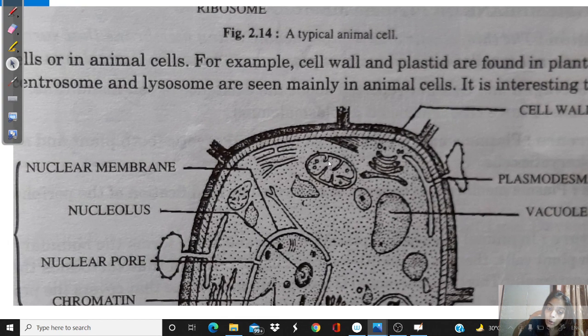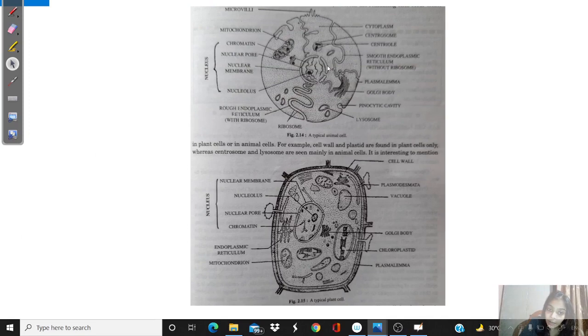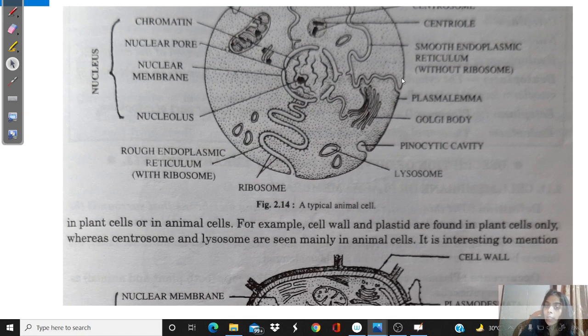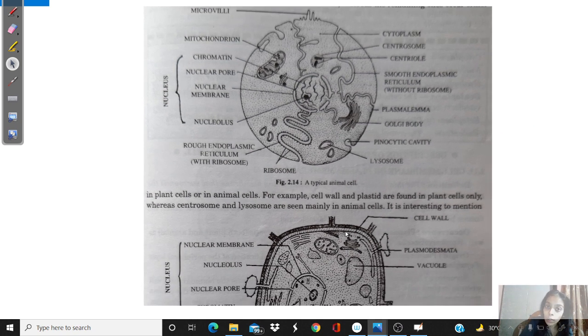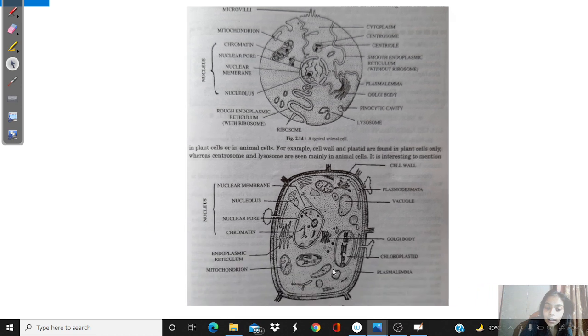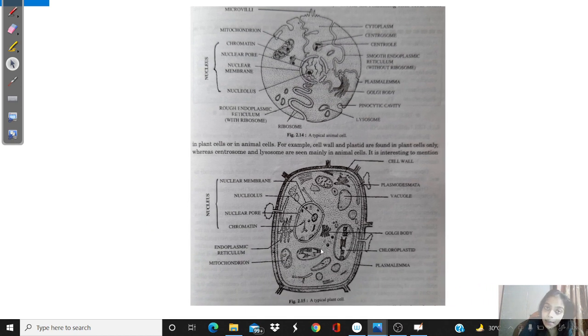Now coming to the animal cell, see, there is no cell wall. So in an animal cell, the outermost covering is the cell membrane. In a plant cell, the outermost covering is the cell wall. So these are the typical structures. This is an animal cell and this is a plant cell.